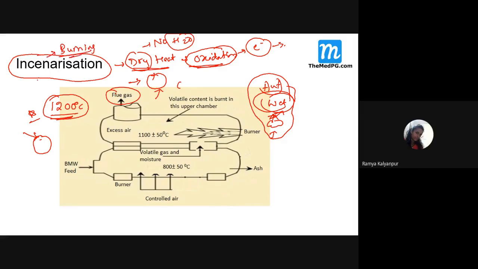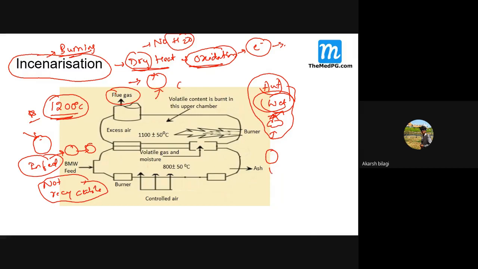So, what type of waste is used for incineration? All the infected waste, because if we throw it outside, then infected waste may become contagious or harmful to the public, right? So we need to burn them, or any waste that is not recyclable, any waste which we cannot recycle. Recyclable waste means what? For example, this is mercury. This is virgin mercury.